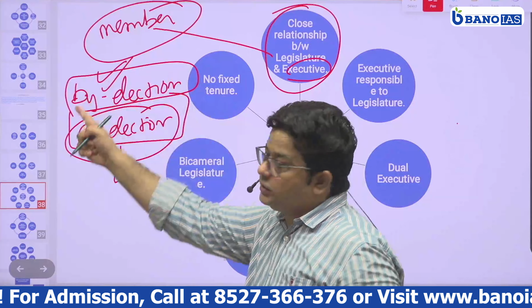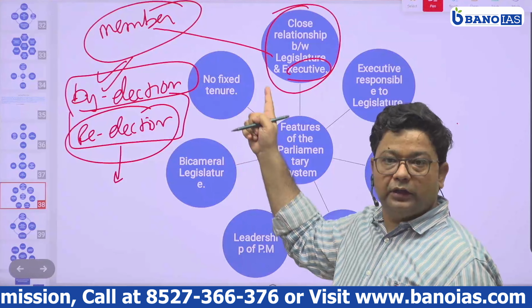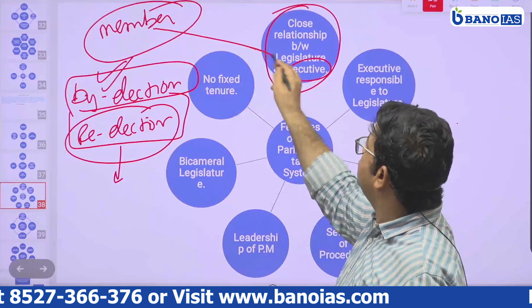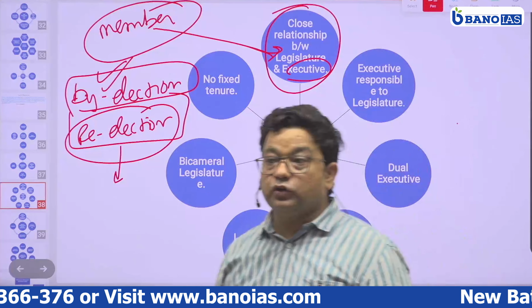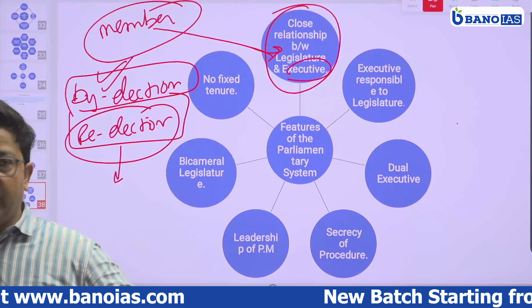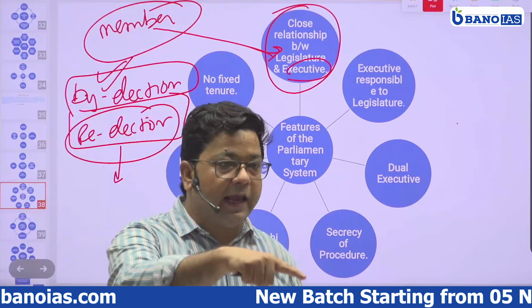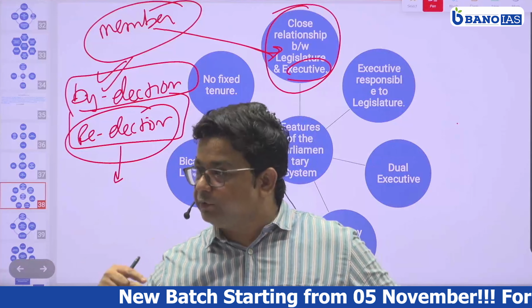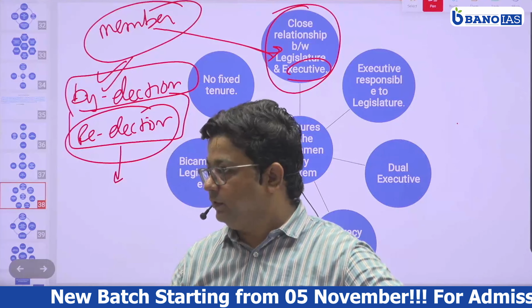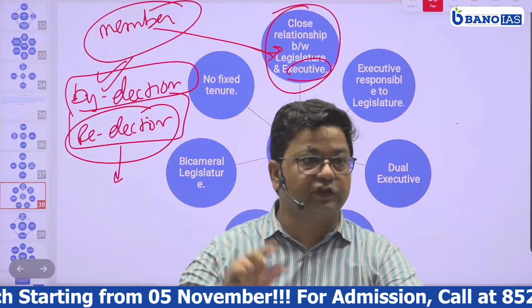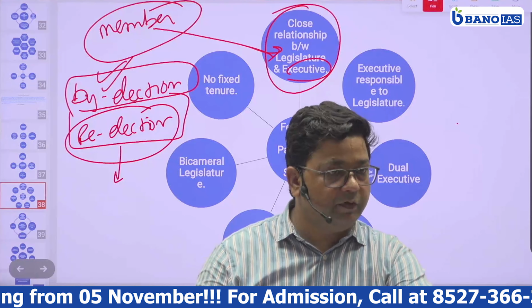Because a person is a member of legislature, on that basis he can be chosen as an executive. So there is a close relation, because he is the one who formulates the plan and he is the one who executes it. There is a close relation between executive and legislature. Is it clear? So this is the first feature of the parliamentary form of government.